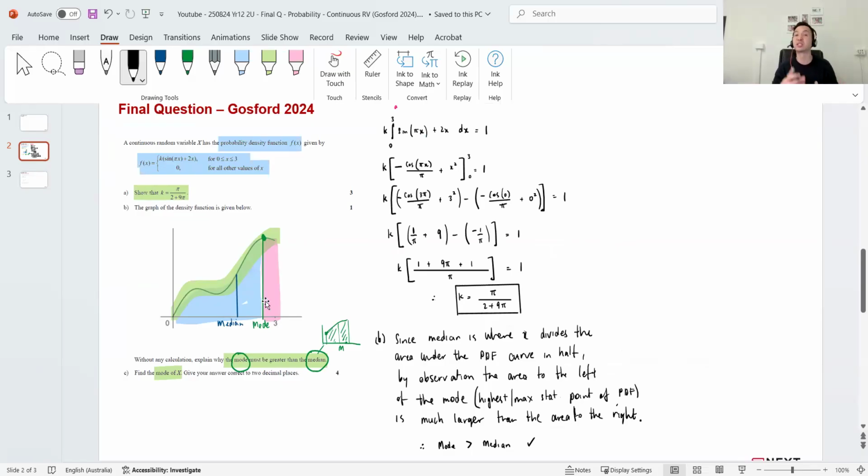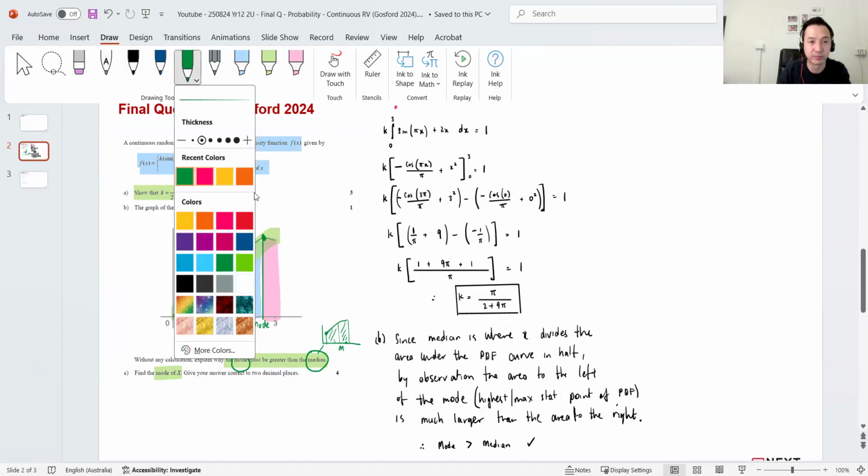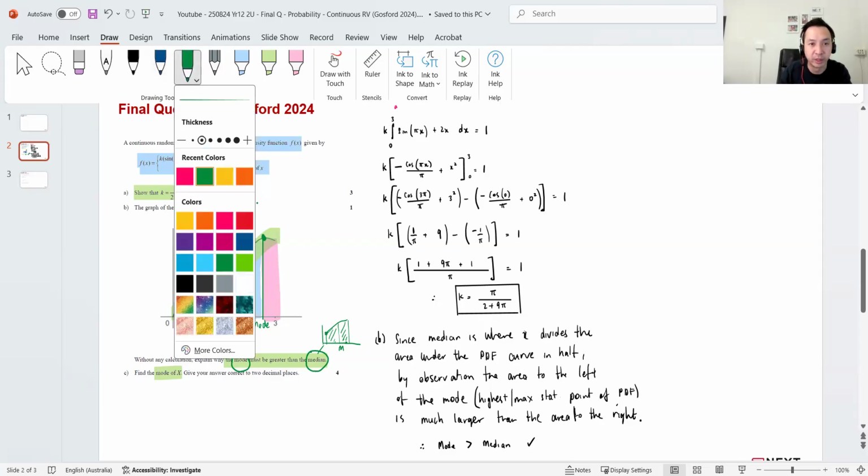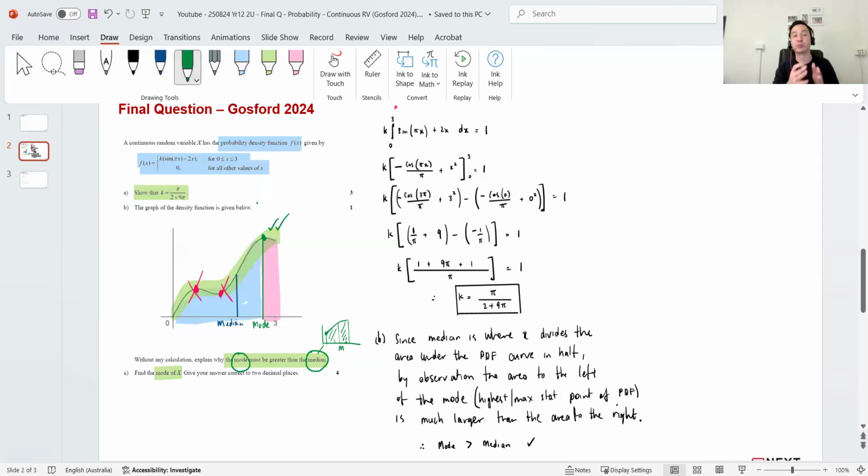Guys, find the mode. You're just going to differentiate and try to find the turning point. Now, what's important for you is to note that on this graph, there are 3 turning points, stationary points. There's one over here, and the green one. I don't want this one. I want the green one, the third one. So when I try to find the stationary points, it's probably going to give me multiple answers. I probably want the third biggest one from 0. Does that make sense?